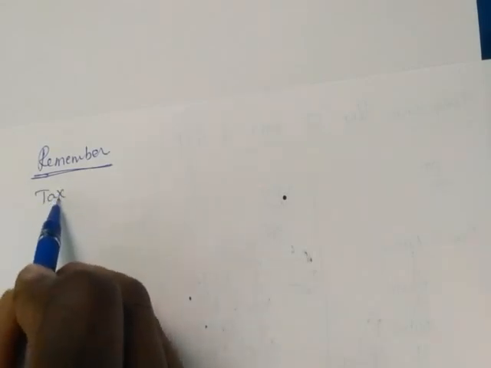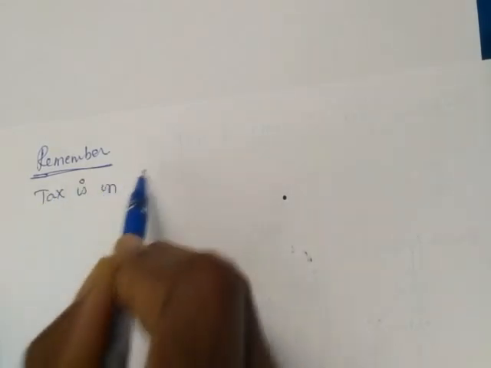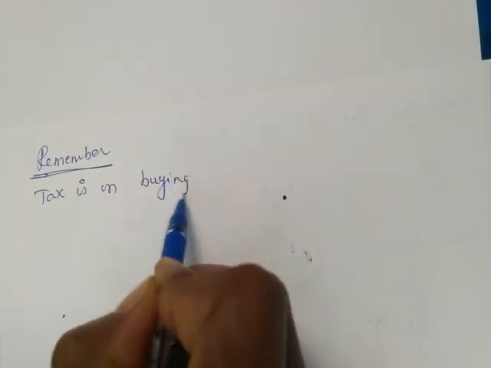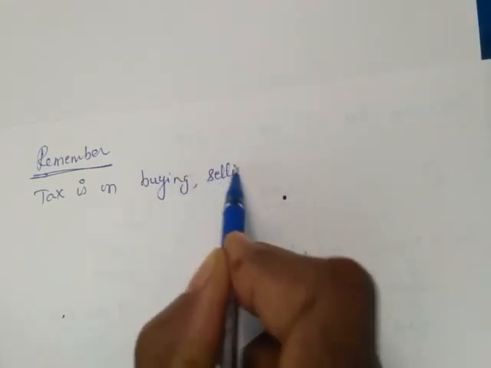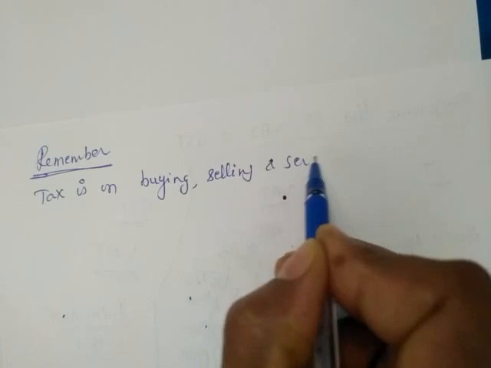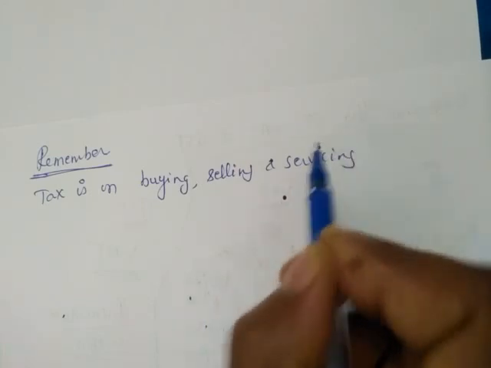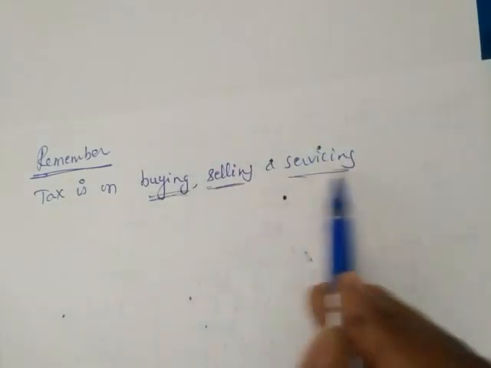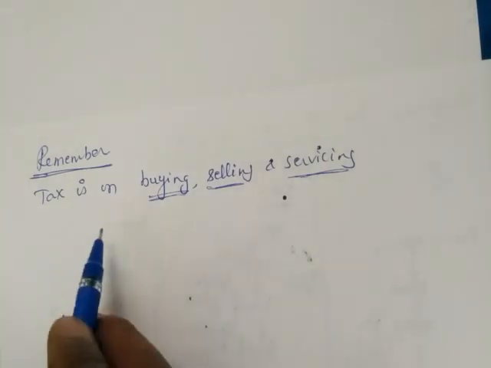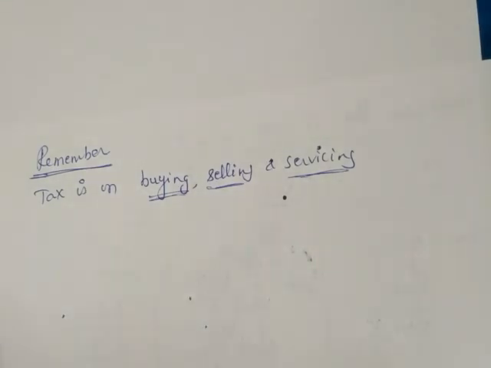The next thing is, remember always tax is on buying, selling and servicing. So during buying, selling and servicing, in all the three cases, we need to pay tax.